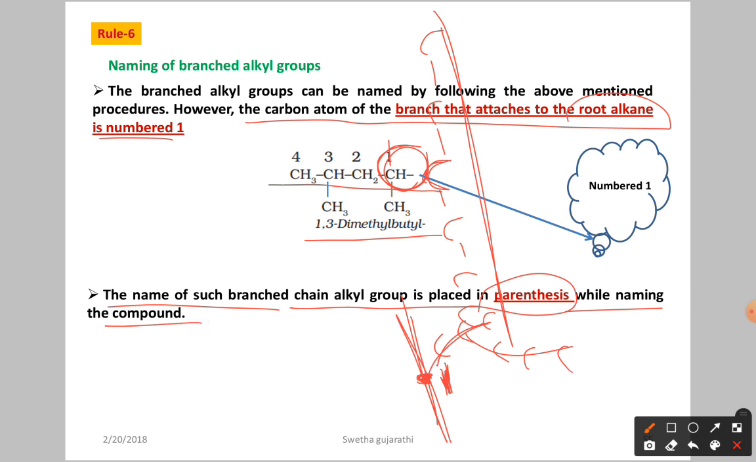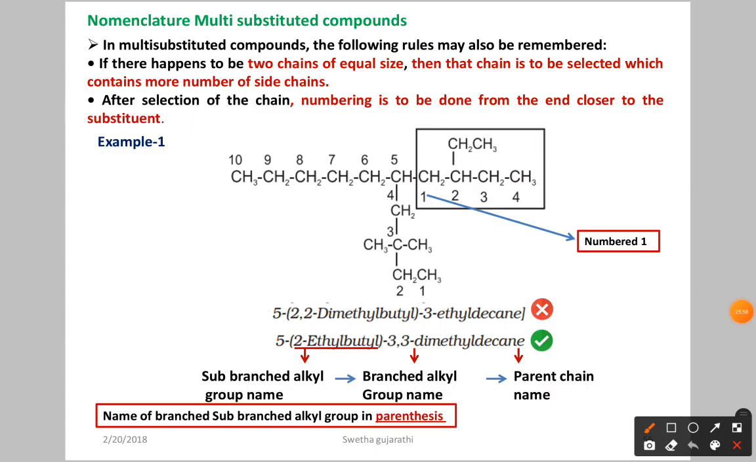Now for this I will go for an example. Let us see the example first. Now, nomenclature of multi-substituted compounds. That is what we are going to discuss now. In multi-substituted compounds, the following rules may also be remembered. Let us see here. Listen carefully.